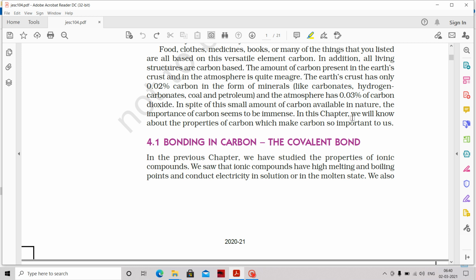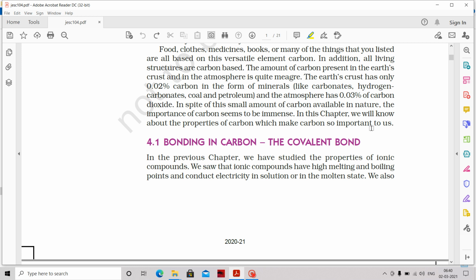When compared to other elements, the amount of carbon present is very less. In the Earth's crust it is a very minute amount, and even in the atmosphere, a very minute amount. But carbon has a lot of compounds, so it has more importance in nature.